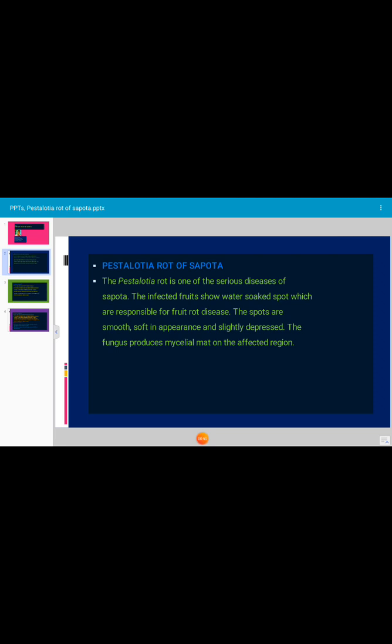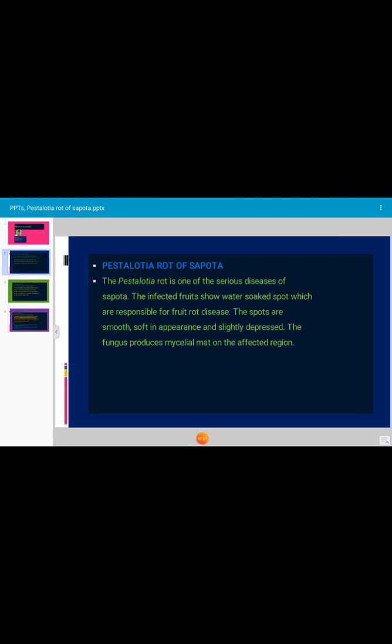The infection usually occurs in the field or in the storehouse as a result of rough handling. The infected region consists of black dot-like fruiting bodies, that is pycnidia, at the center. On the fruit, the disease initiates as discoloration from the calyx end, which increases gradually onto the entire fruit. The entire fruit gets rotted within a short period.